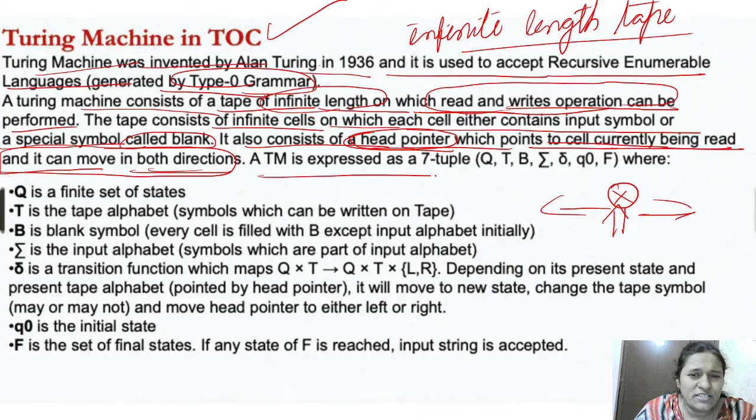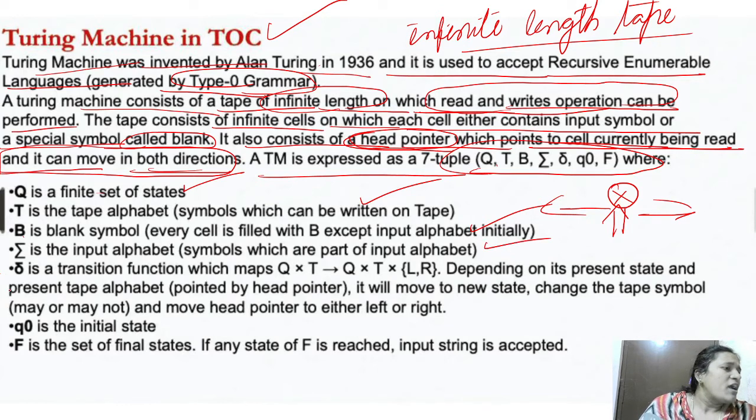A Turing machine is expressed as a 7-tuple. Q is a finite set of states. T is the tape alphabet. B is the blank symbol. Sigma is the input alphabet.